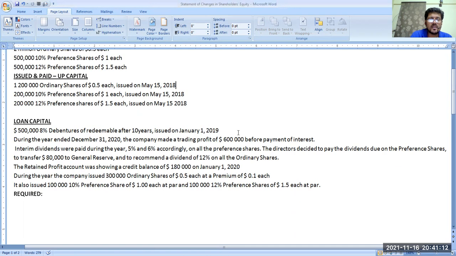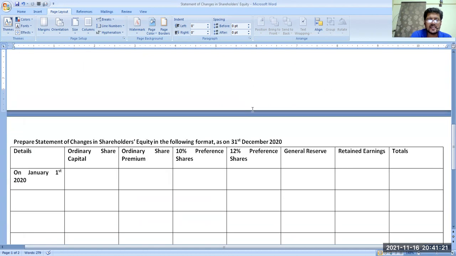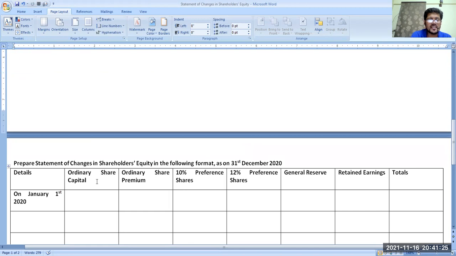So what we need to start a statement of changes in shareholders' equity: balances on 1st January 2020. Ordinary shares, share capital in dollars. Everything is in dollars. Getting my point clear? Everything should be in dollars.